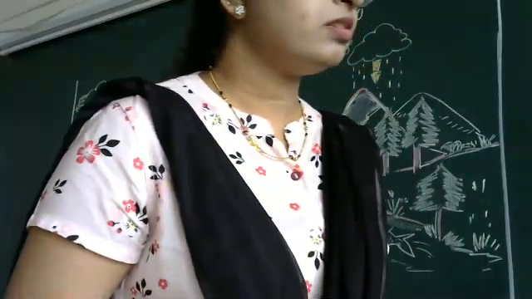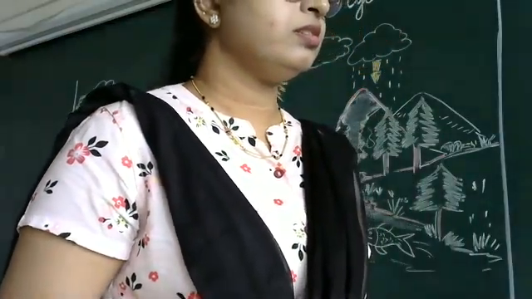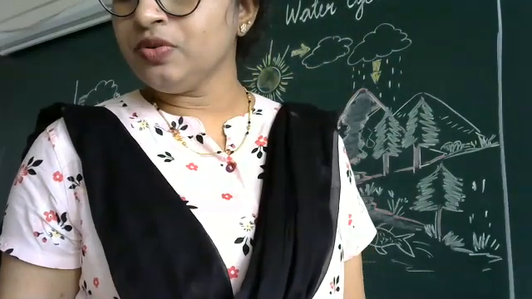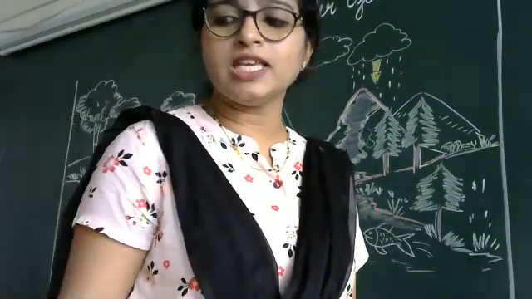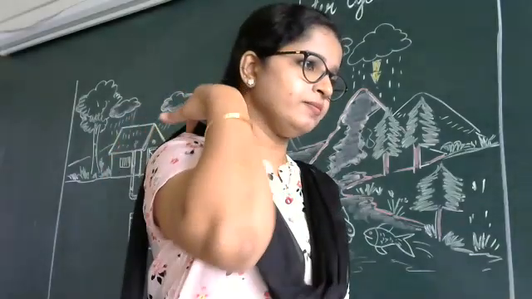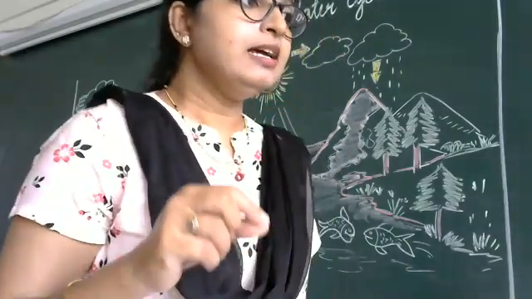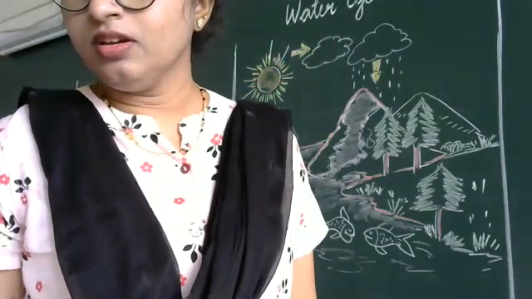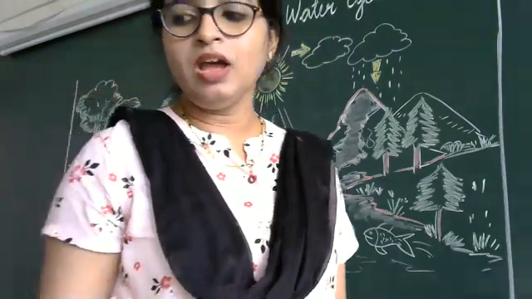Shravya, next question is for you. Dash is the gaseous form of water.